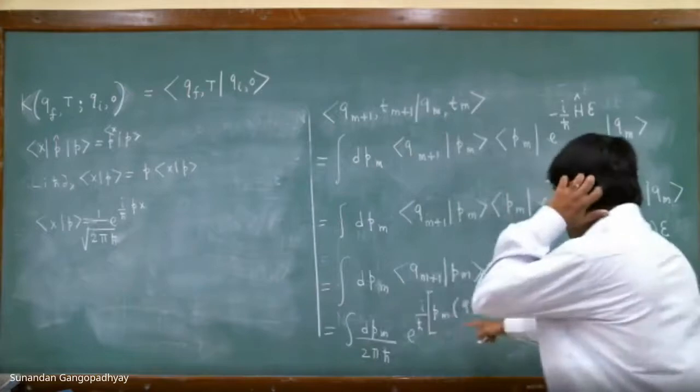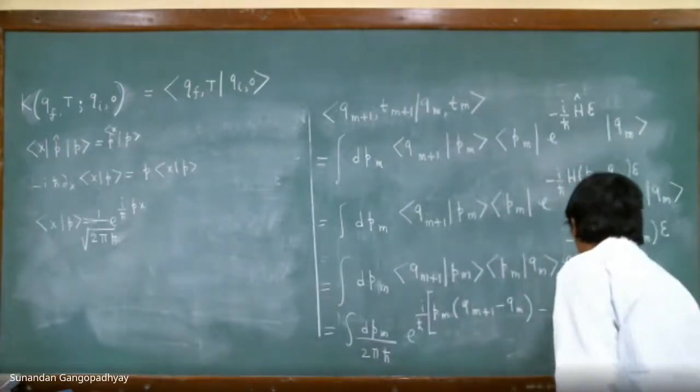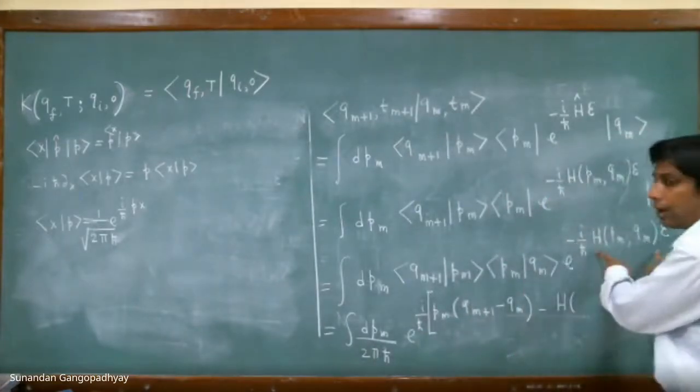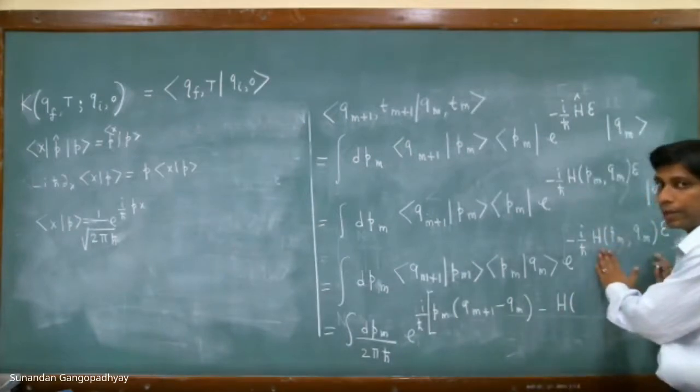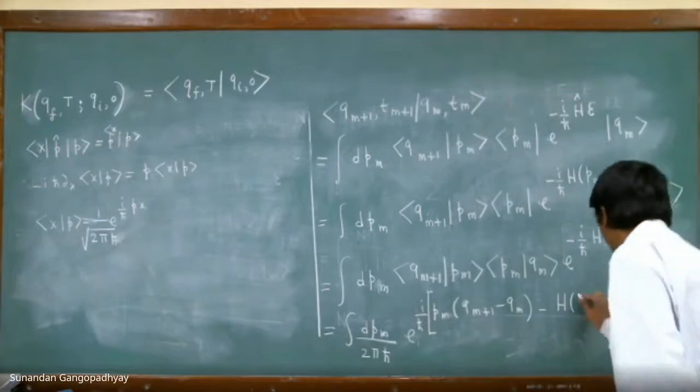Now I can combine this expression with this one. This will become the Hamiltonian. This Hamiltonian is now, by the way, a function. You should remember that this is no more an operator. This is a function of P_m and Q_m.